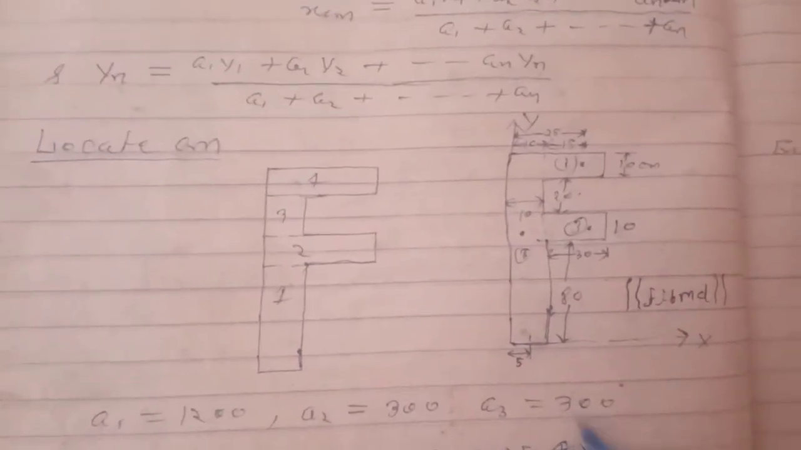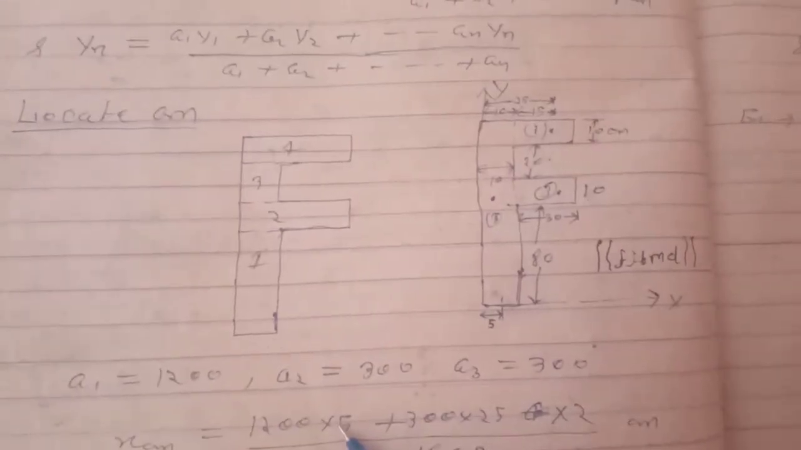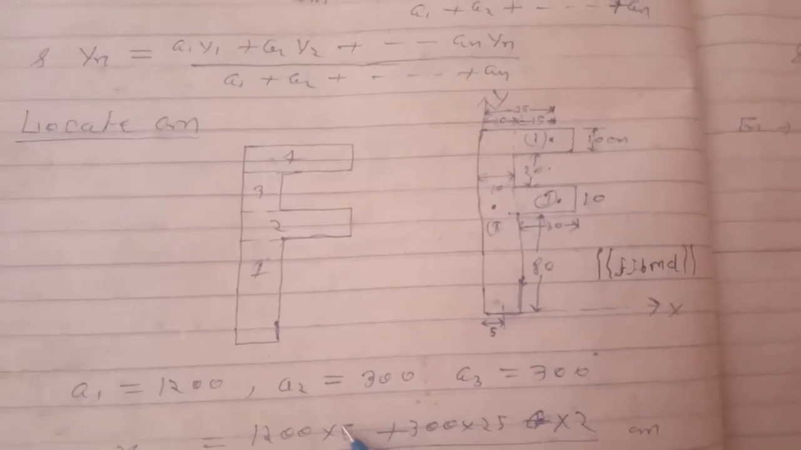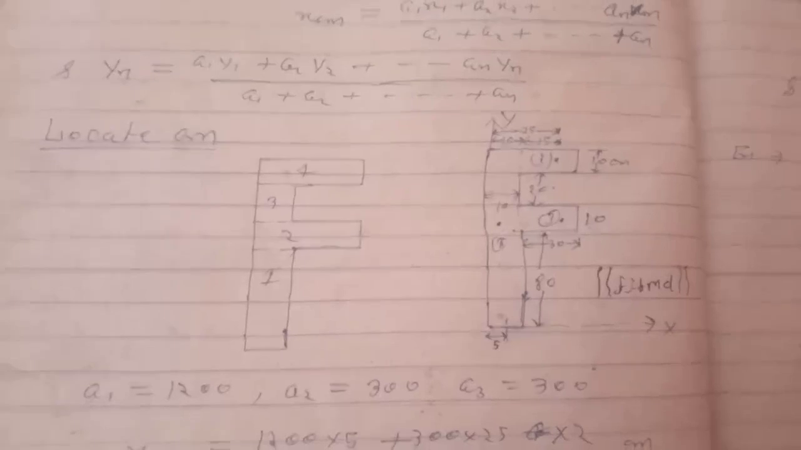Here a1 equals 1200, a2 equals 300 and a3 equals 300. xcm is 1200 into 5 plus 300 into 25 into 2, divided by 1800, equals 1200 into 60 plus 300 into 115 plus 355, divided by 1800. Answer. Locate the center of mass.